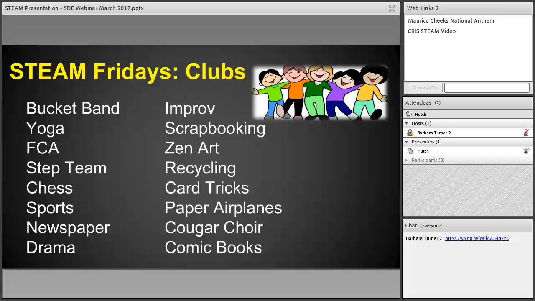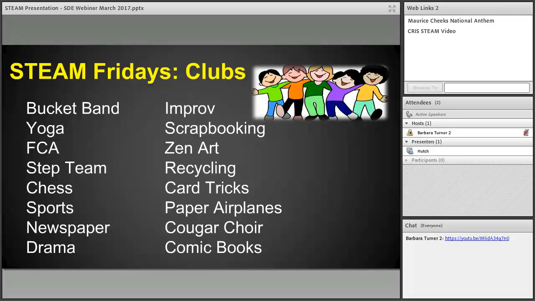Sometimes clubs are after school, but we felt it was very important that every single student in the building have the opportunity to participate in these clubs. It does take away a little bit of the instruction time on those opposing Fridays to have these morning meetings or club schedules. But we think the importance of those opportunities is provided through the morning meetings and clubs. So I just wanted to make sure that point was made, that every single student in the building, regardless of what their transportation is in the afternoon, has this happen during the school day.